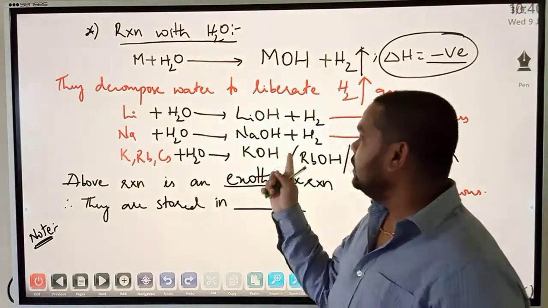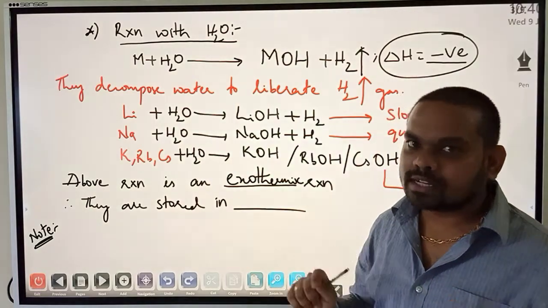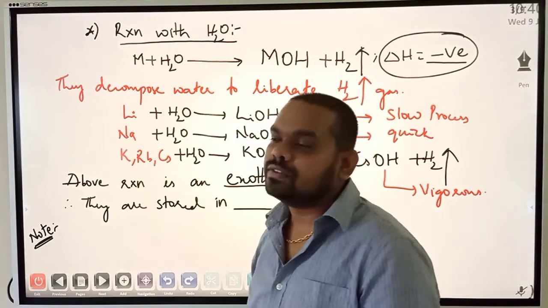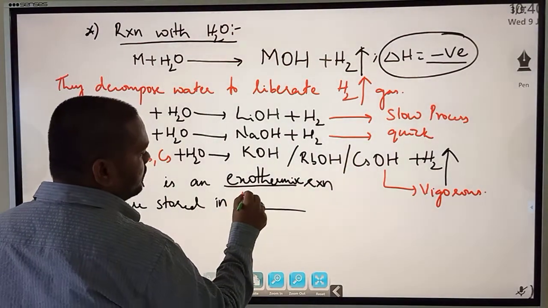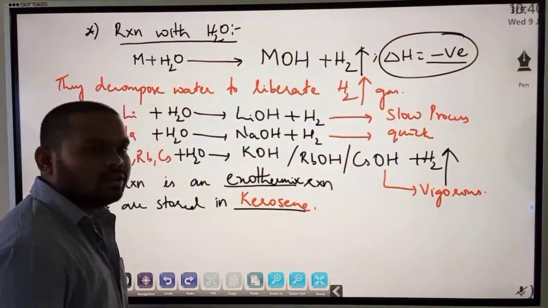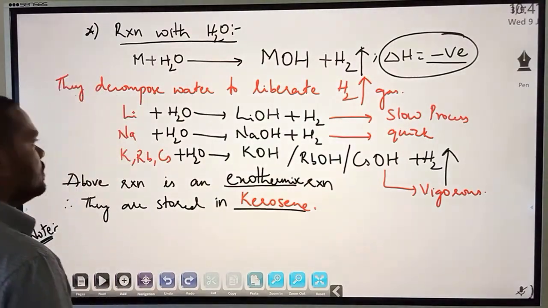That heat will burn this hydrogen gas into flames. That's the reason they are stored in kerosene, as we studied in 8th, 9th, 10th. Sodium and potassium are stored in kerosene because kerosene and water do not mix. They are immiscible liquids. Alright, fine.